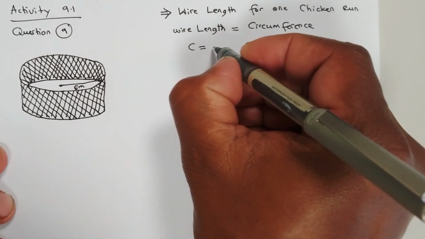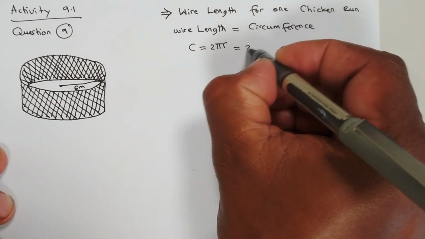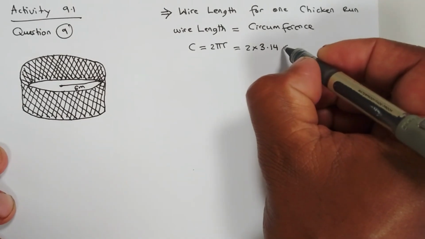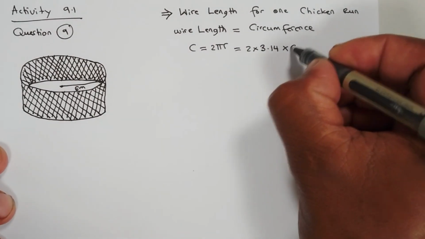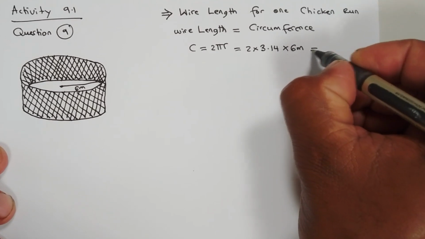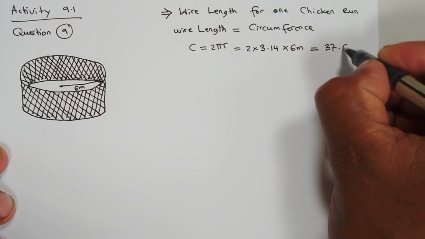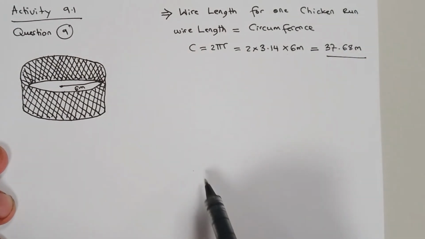Okay, now we use the formula for the circumference of the circle, and with the radius given, we calculate the circumference. And that's the value of the circumference.